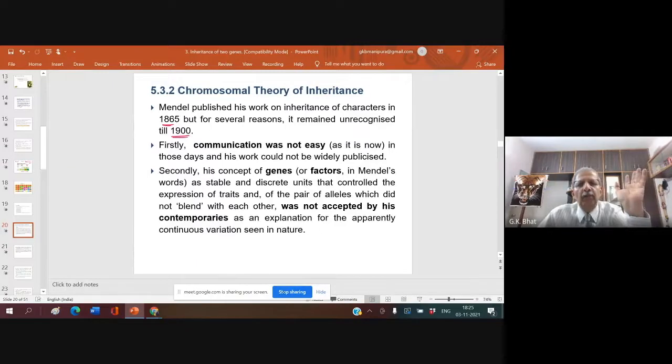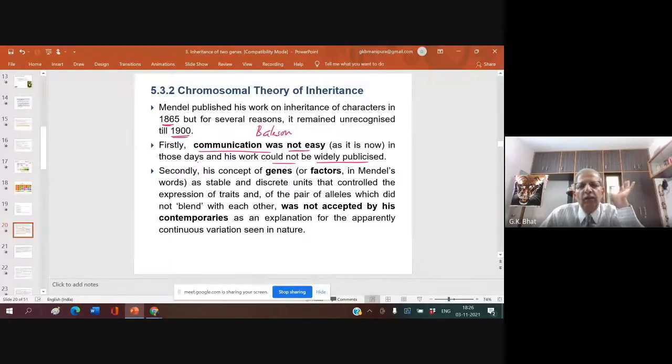Firstly, communication was not easy in those days, and his work could not be widely publicized. More than that, it was not printed in English. It was Bateson who got his work published in English; earlier, it was in German.